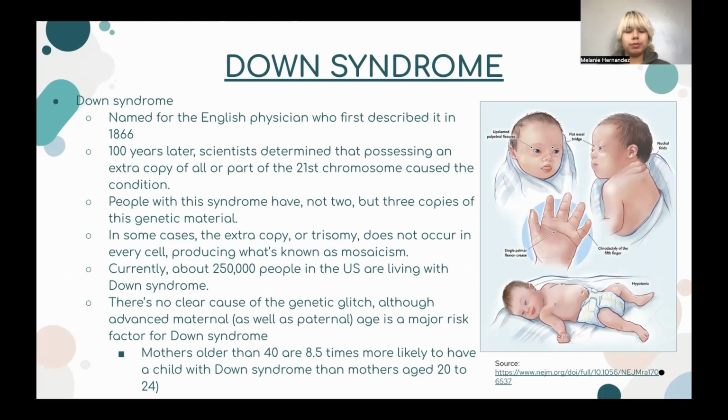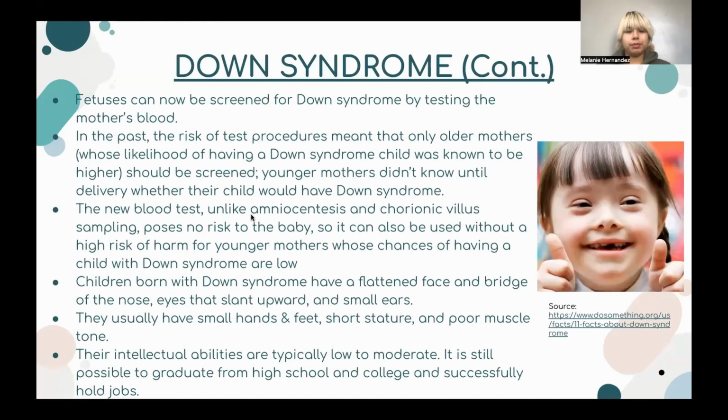Mothers that are older than 40 are 8.5 times more likely to have a child with Down syndrome than mothers aged 20 to 24. The fetus can be screened for Down syndrome by testing the mother's blood. In the past, the risk of test procedures meant that only older mothers were screened. Younger mothers would not know until their children were born. The new blood test poses no risk to the baby.